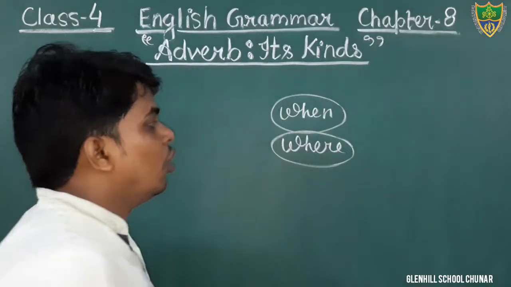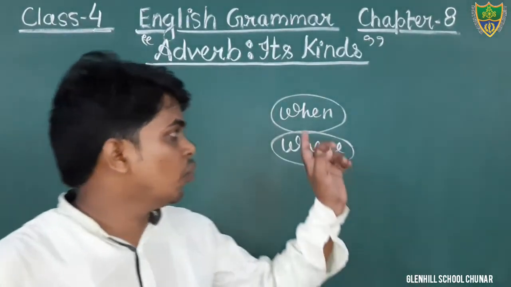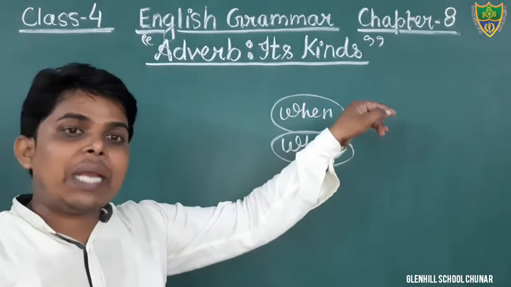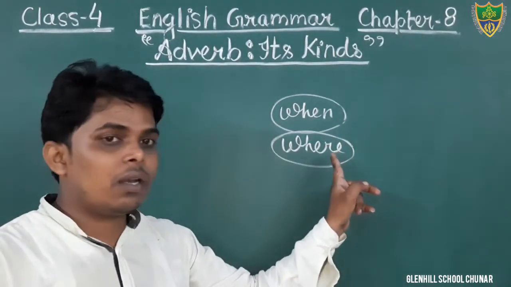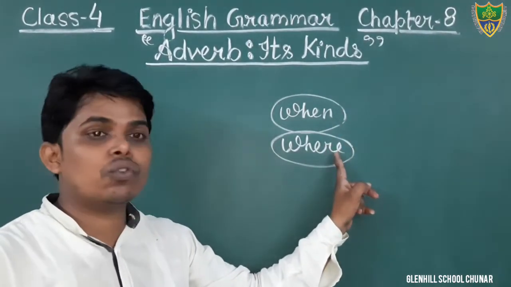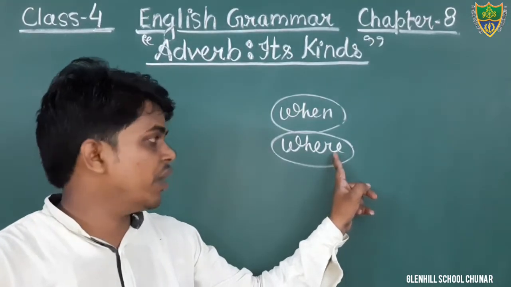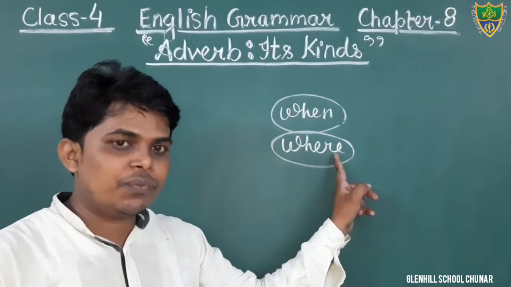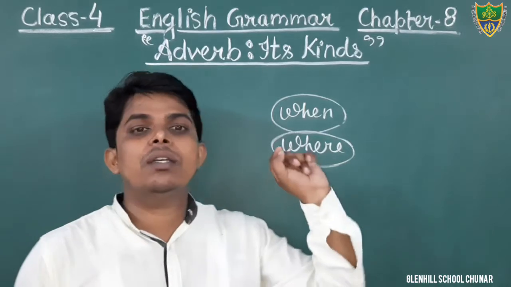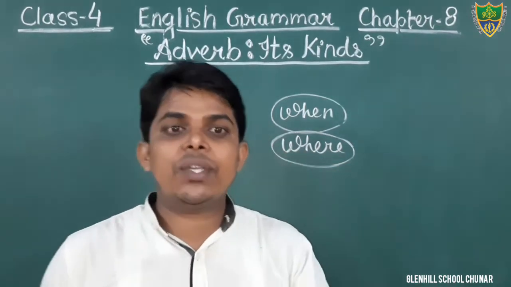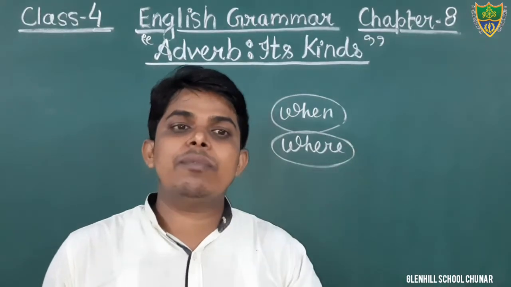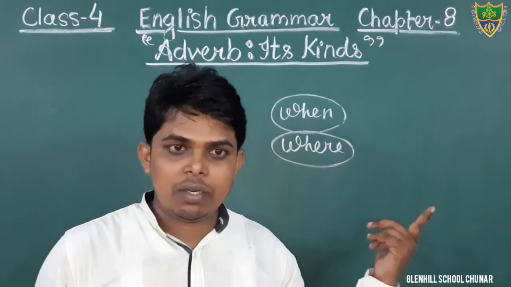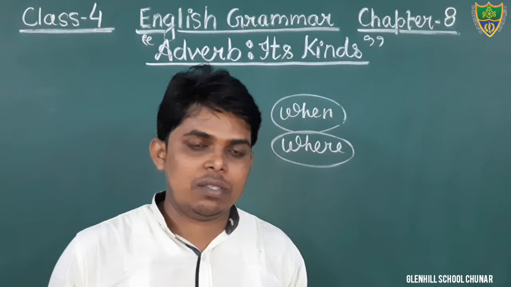Now students, you know that in the previous class I told you that adverb of time gives the answer to the question when, and adverb of place gives the answer to the question where an action is taking place.